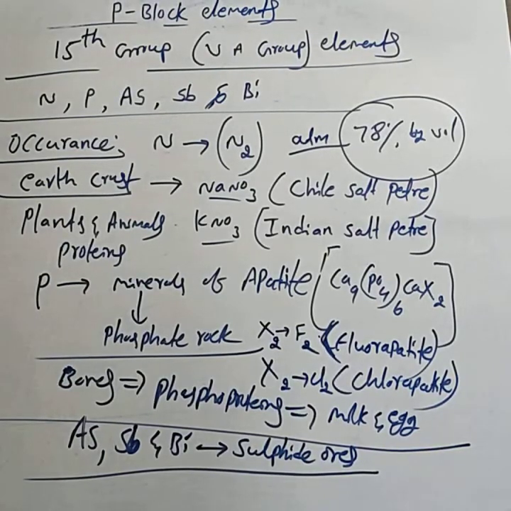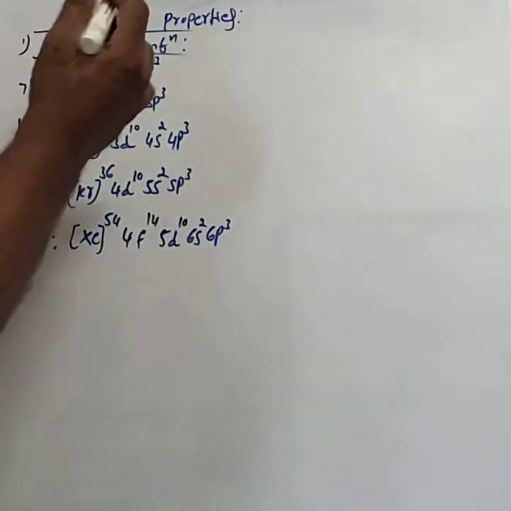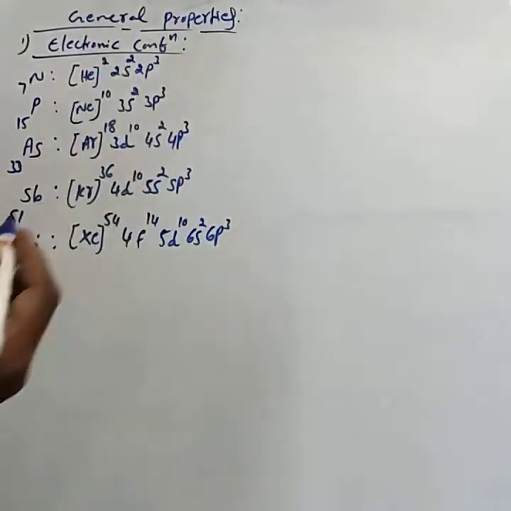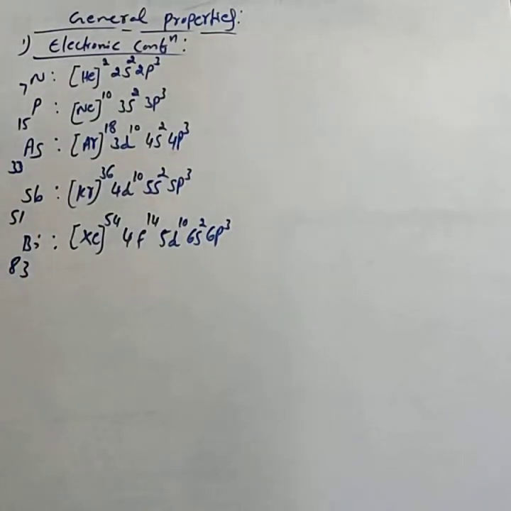Next we can study the general properties of the 15th group elements. Among them, the first one is the electronic configuration. This is the electronic configuration of the 15th group element nitrogen: atomic number 7, configuration helium 2s2 2p3. Phosphorus, atomic number 15, configuration neon 3s2 3p3.